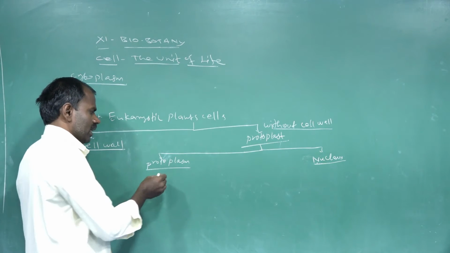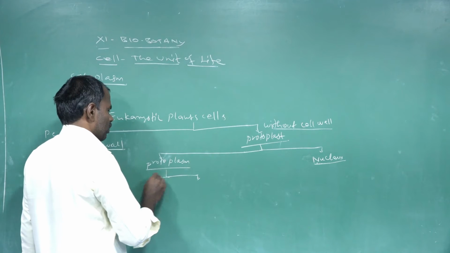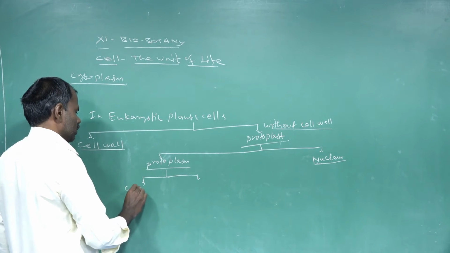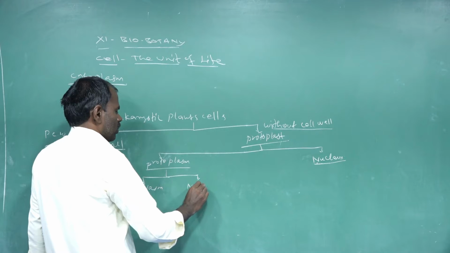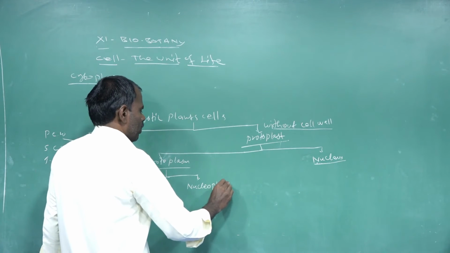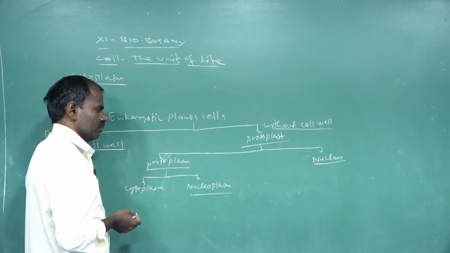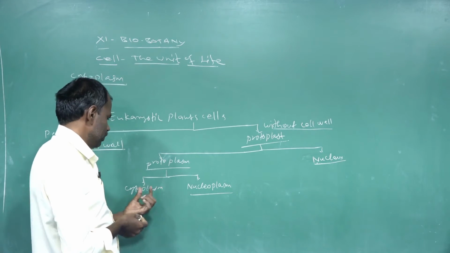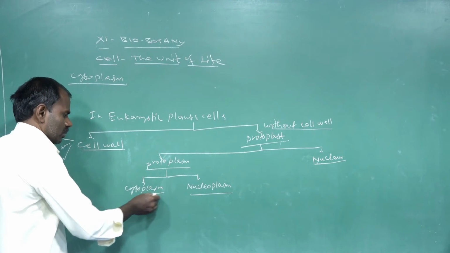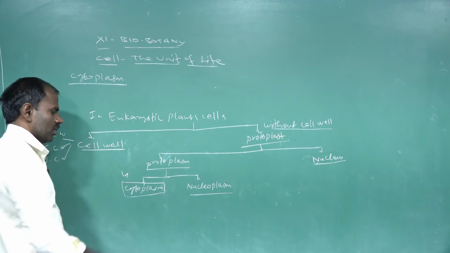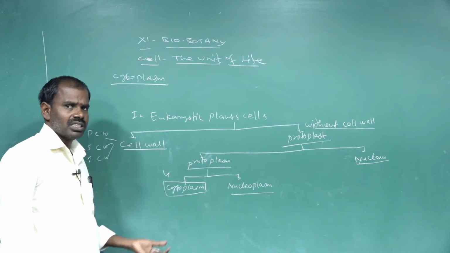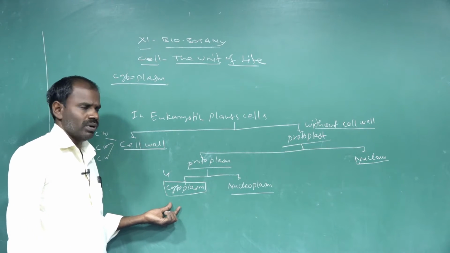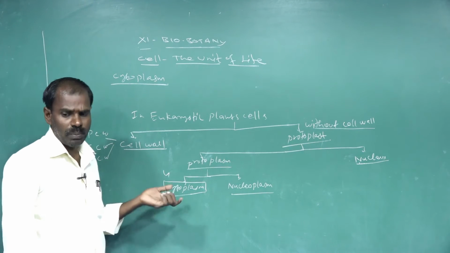This protoplasm is again further divided into cytoplasm and nucleoplasm. Now I am going to discuss the cytoplasm. What components are present in the cytoplasm? What cell organelles are present in the cytoplasm?